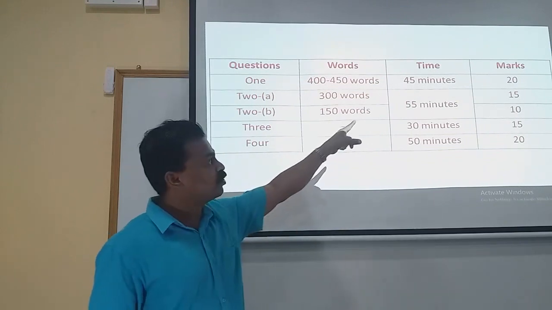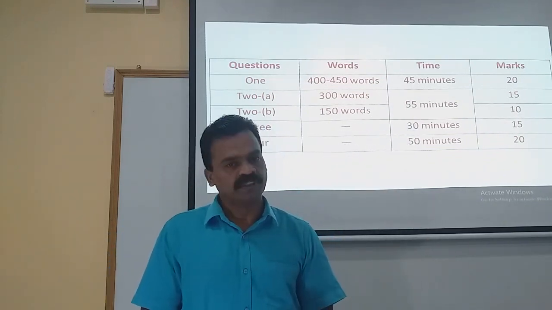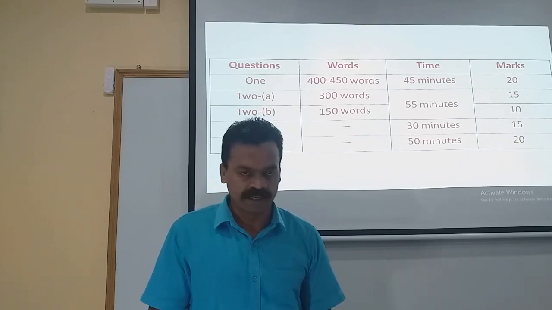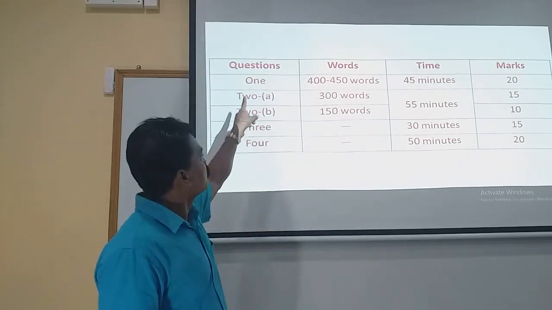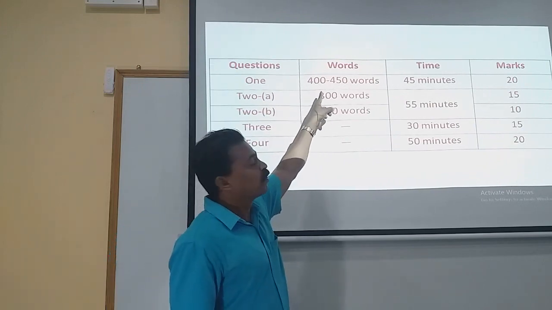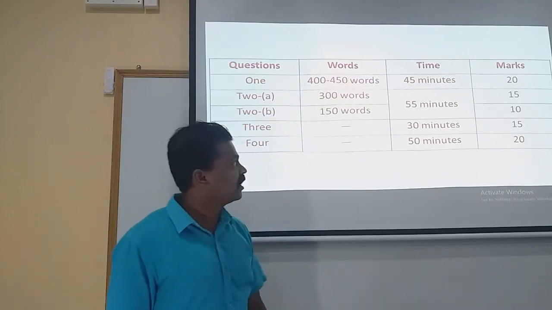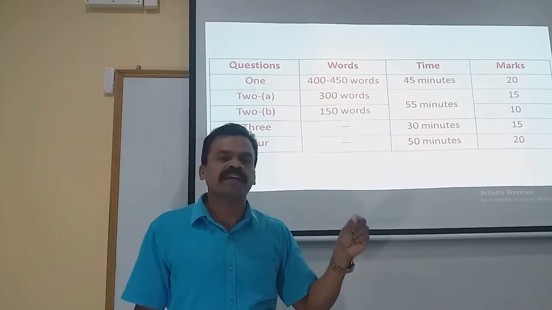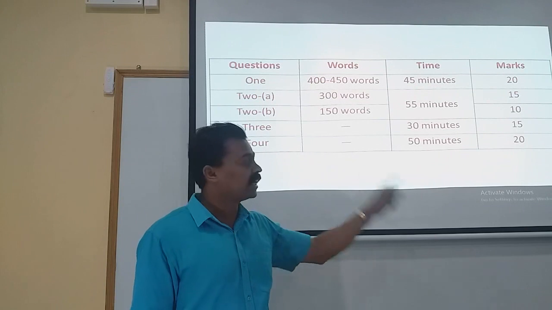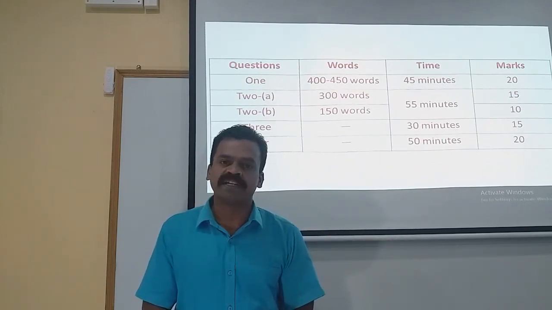So make use of 45 minutes at the maximum, and the mark is 20. Question number 1 is essay writing, composition writing, and carries 20 marks.